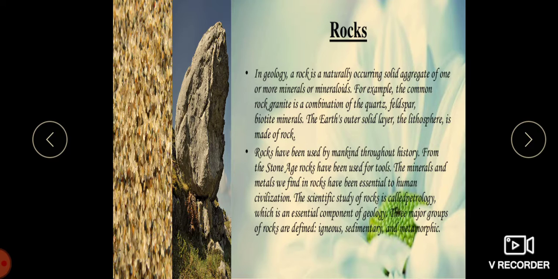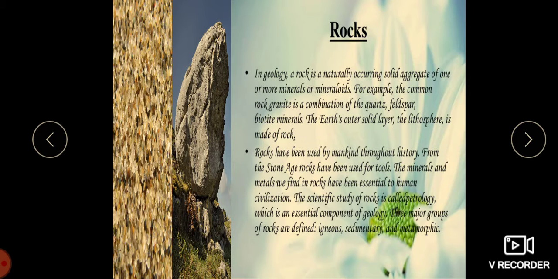Rocks form the Earth's outer solid layer, the crust, and most of its interior, except for the liquid outer core and pockets of magma in the asthenosphere. Children, rocks are usually grouped into three main groups: igneous rock, sedimentary rock and the metamorphic rocks.